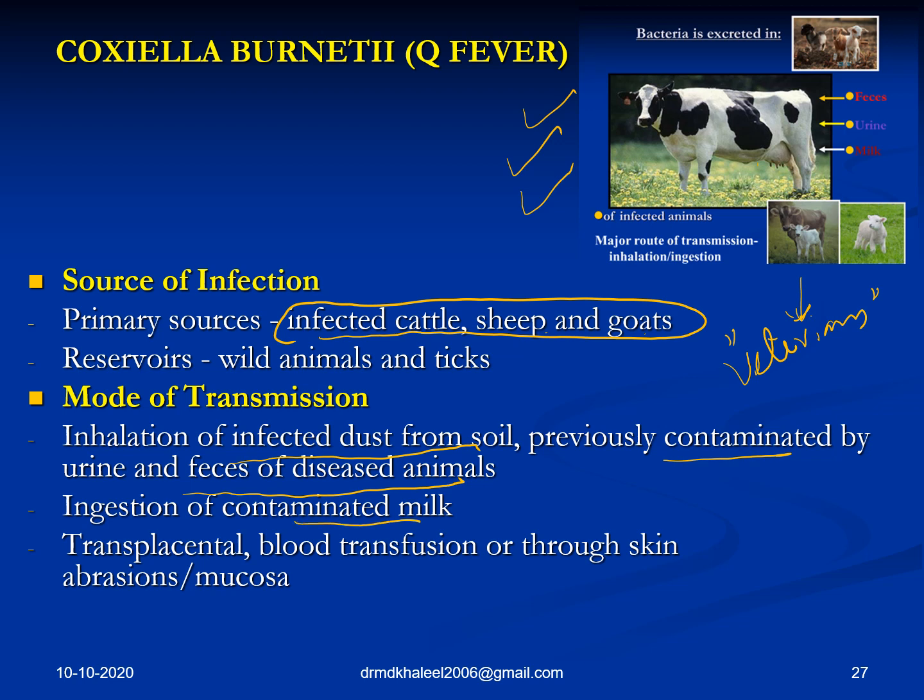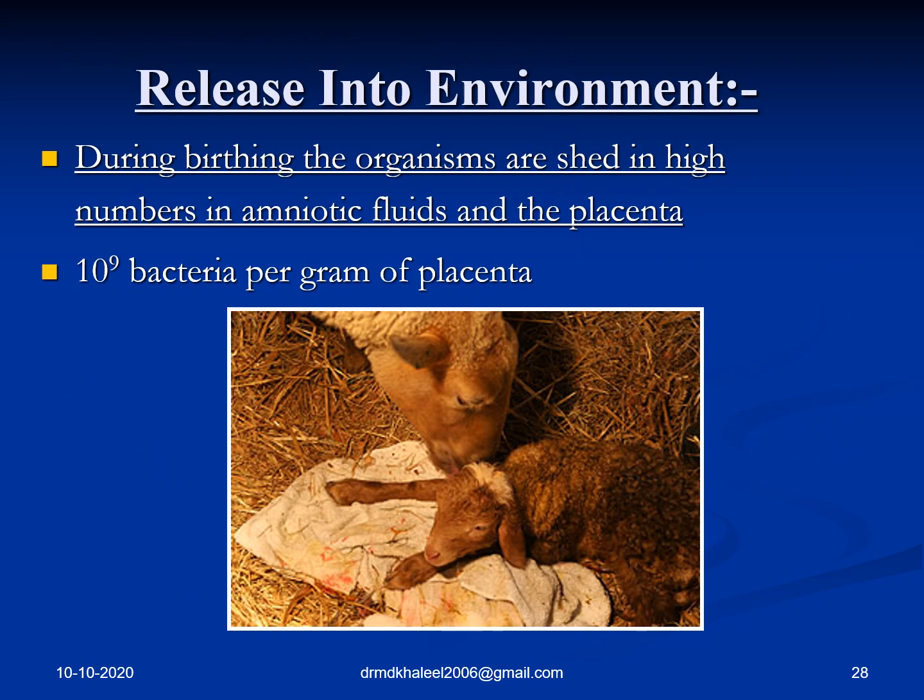Ingestion of contaminated milk and blood transfusion are also routes, as the picture depicts. During birth, the organisms are shed in large numbers, and people in that environment might also get infected.